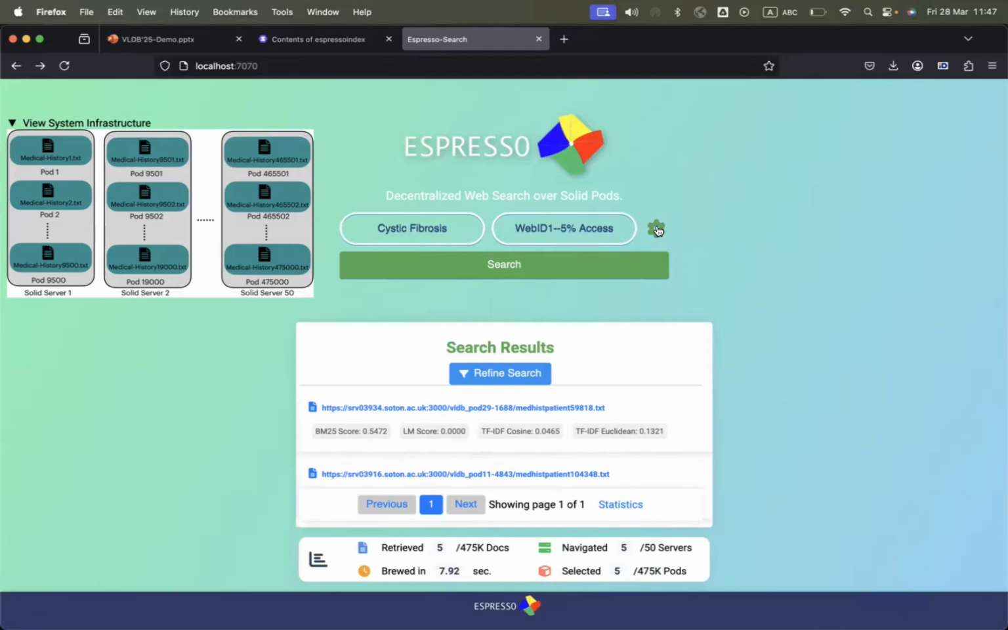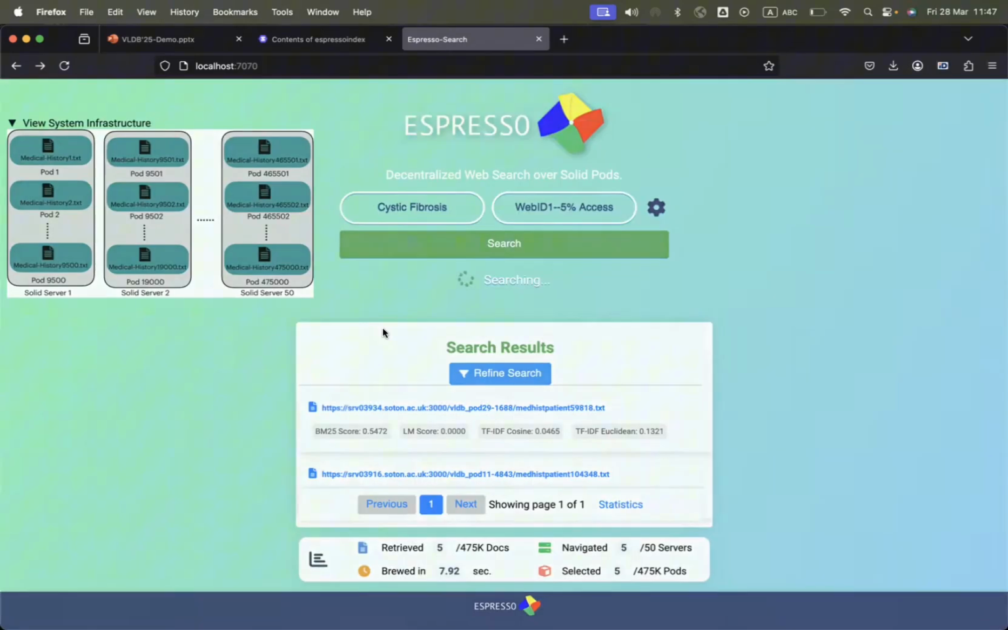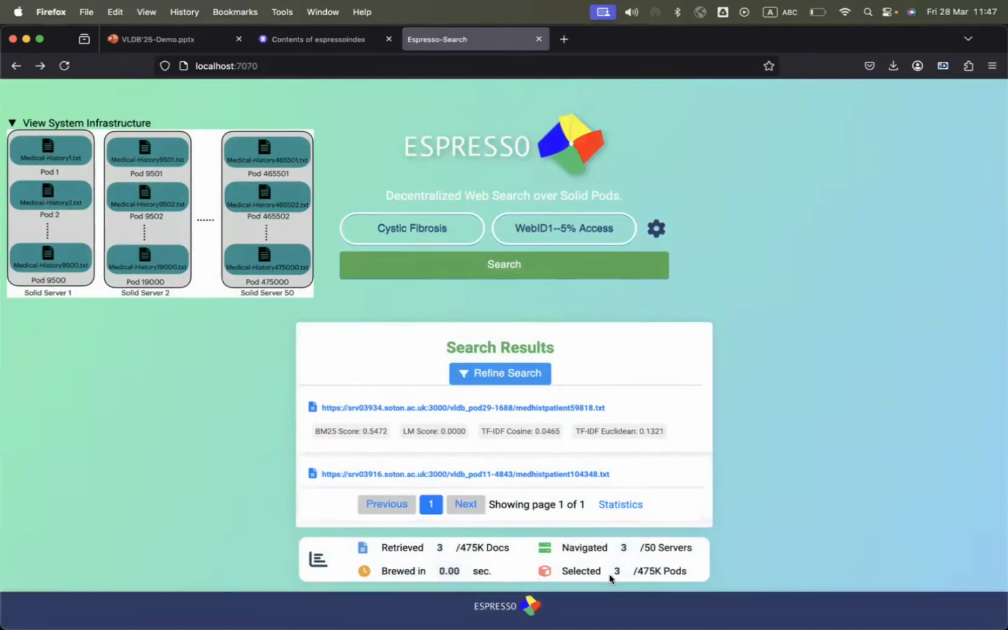If we now want to do another scenario in our demo, let's use the refine search or select specific sources, servers, or pods. So we can refine the search. Maybe the search party or the researcher is interested in selecting specific, let's say, hospitals or servers with their patients or pods here. So maybe we are interested in these 3 servers or 3 hospitals with their patients instead of these 5. We can do that using ESPRESSO, and now we have 3 servers and 3 pods